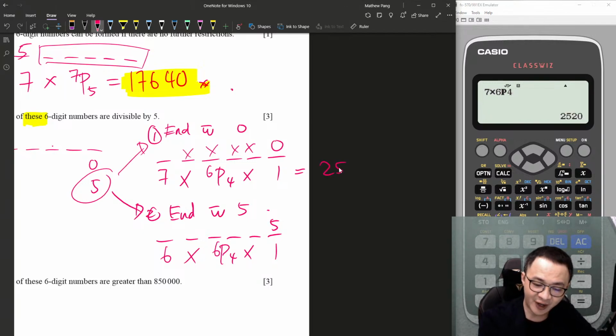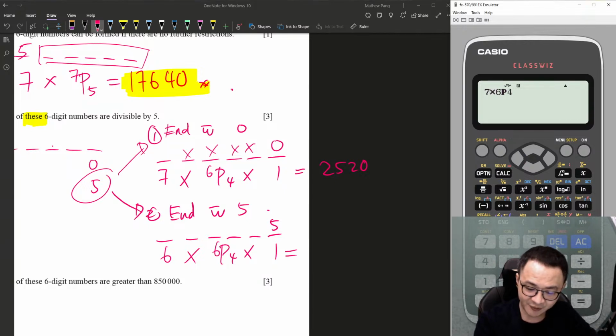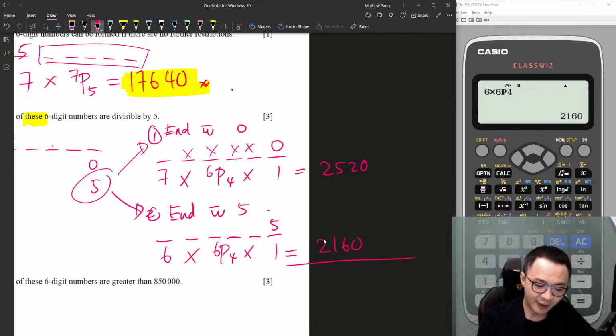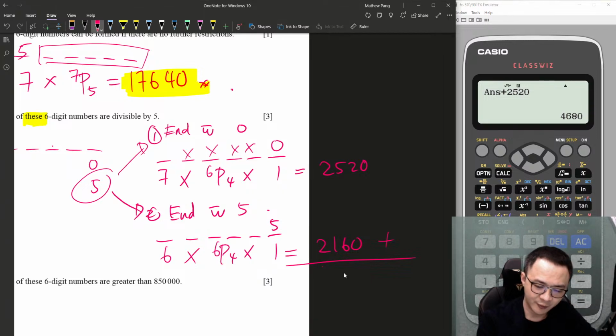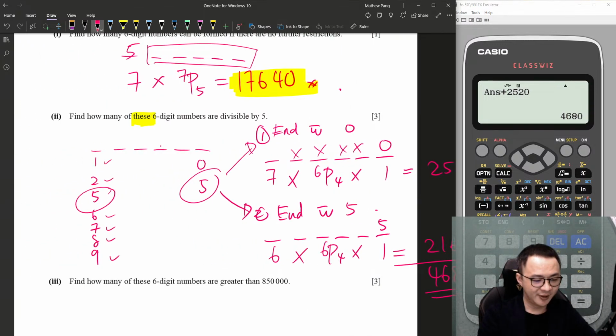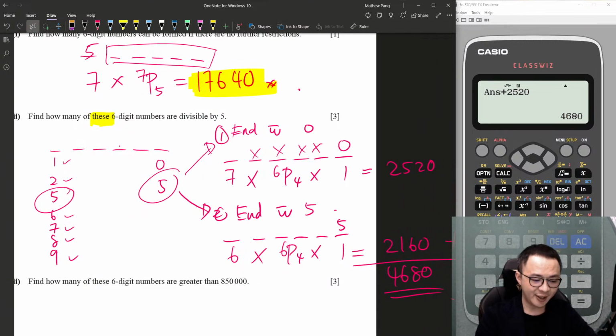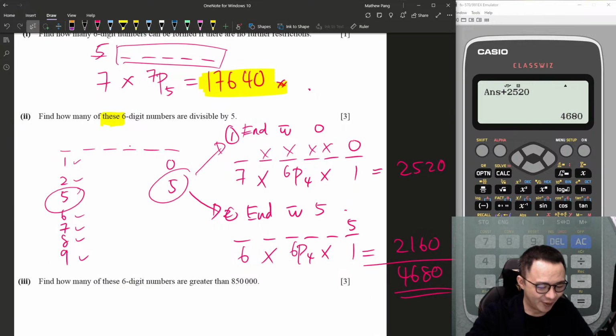So I have 2520. Then 6 multiply 6P4. I have 2160. I'm going to add them together. 4680. Is this the only way? I guess so. Yeah, should be correct lah. If any one of you got the marking scheme and find that I made a mistake, do let me know.